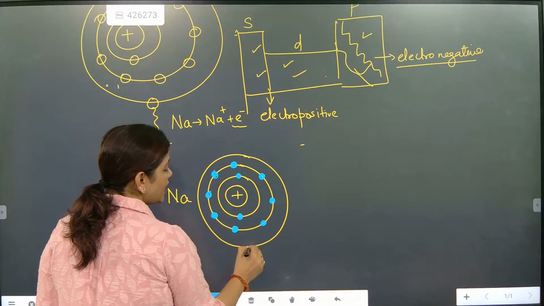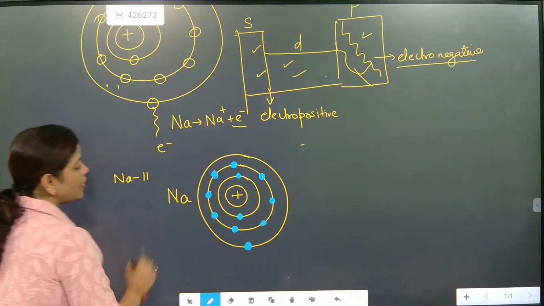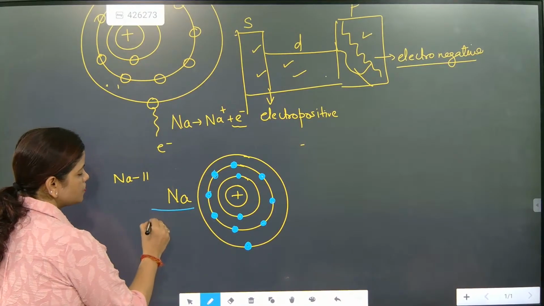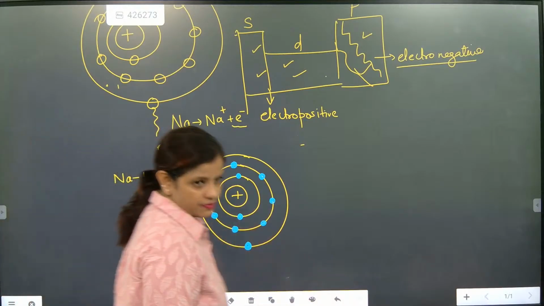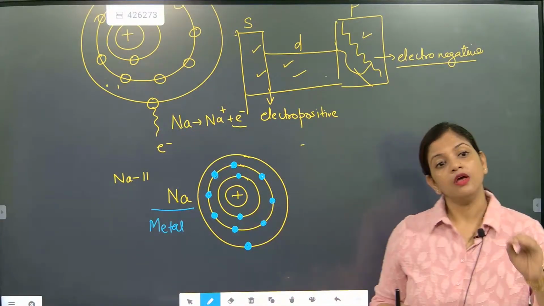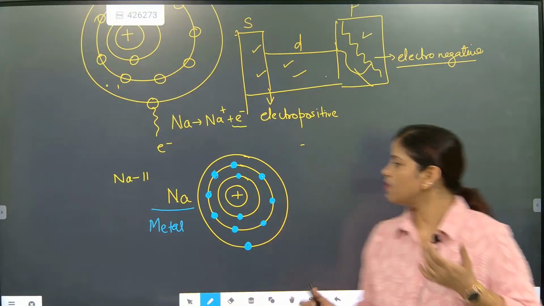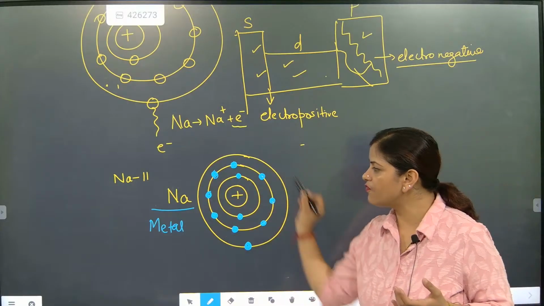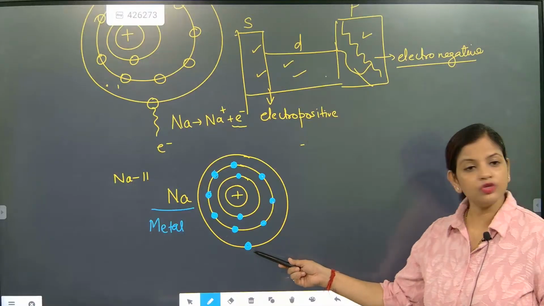Done, beta? In the outermost orbit, it has 1 electron. So this is about sodium metal. Now sodium ion is one which has already given 1 electron. So from where will it give that 1 electron? From the outermost orbit.